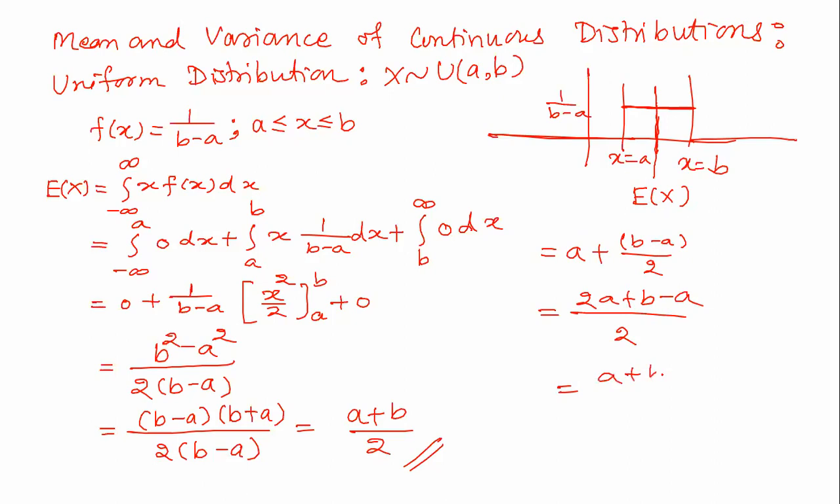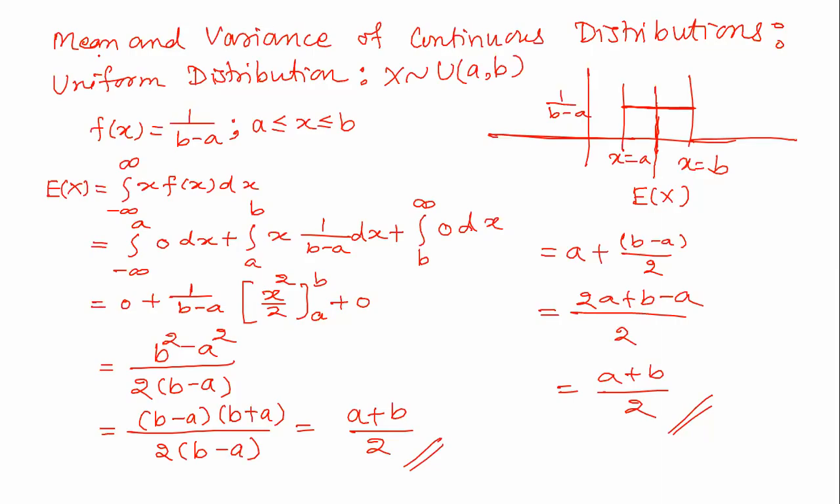So this is (a+b)/2. Very much logical. You must have different visions to see a particular problem, so you can tackle a problem in 3-4 different ways. Definitely, you will understand the things. So here we have found the mean of uniform distribution. Next, I am going to find the variance of uniform distribution.